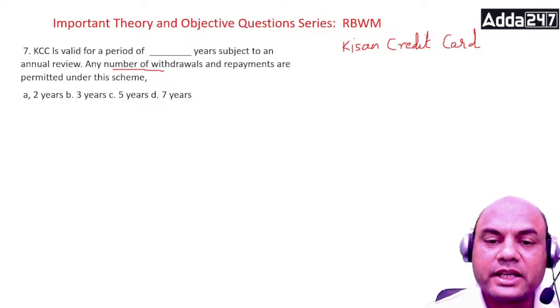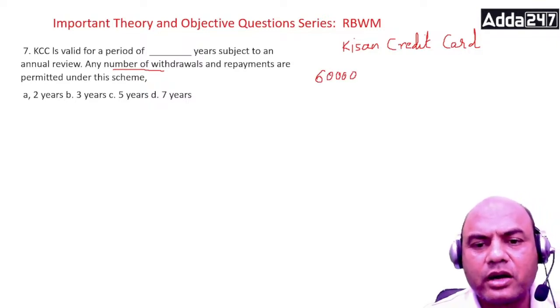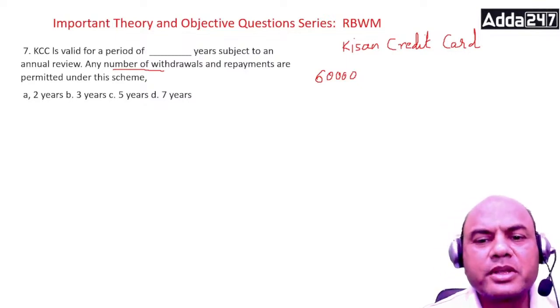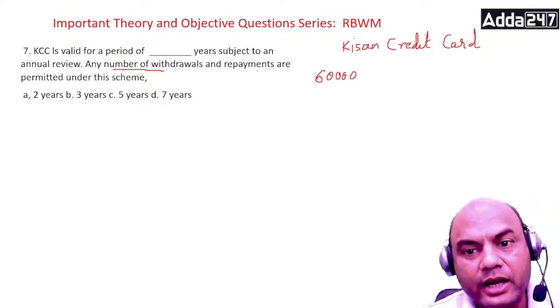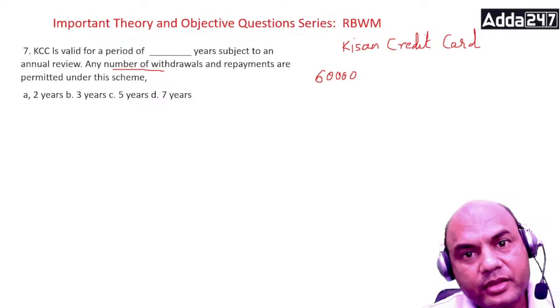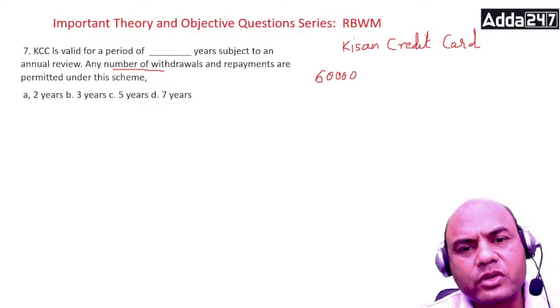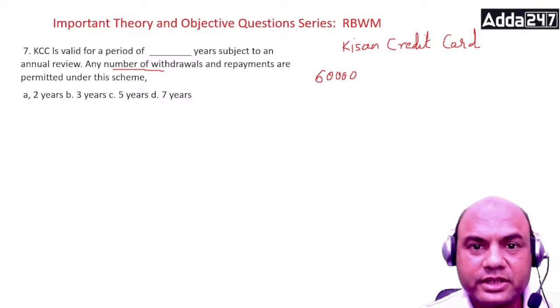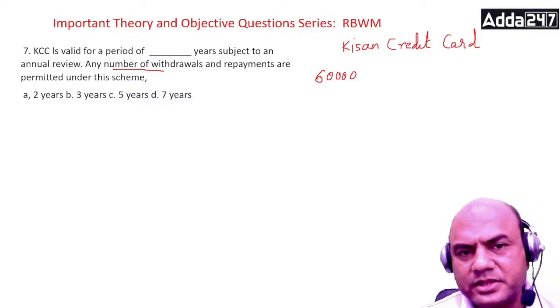Suppose, let's say I have been sanctioned a loan of 60,000. Now this depends on per acre. How is KCC sanctioned? Limit is given per acre. The land is divided into per acre, and depending on the crop, the rates change. It depends state wise also. It is given by SLBC, State Level Banking Committee. So state wise also they change.